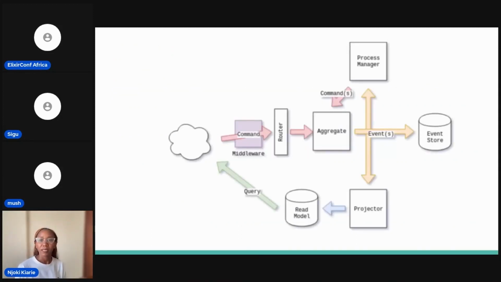And so here is an example of how Commanded works. We have the user interface. A user sends a command, which is routed to the aggregate. The aggregate enforces the business rules and creates an event. If the command was successful, that event goes to the event store, and to the process manager in case it's needed by another aggregate, and to the projector. The projector then updates our read model. And then if the user decides to query something, they query it from the read model.